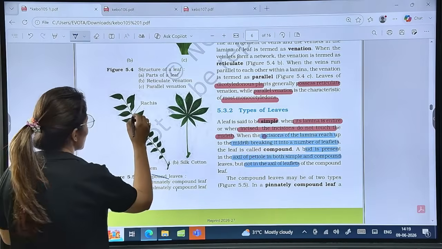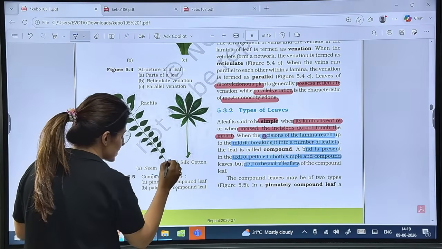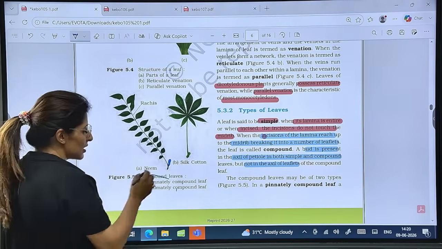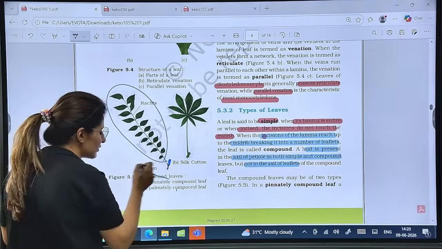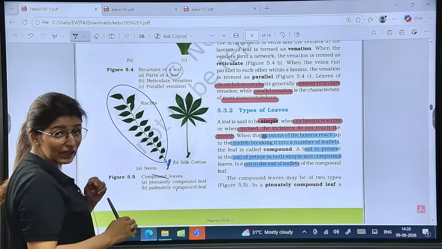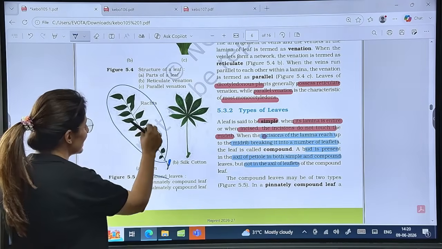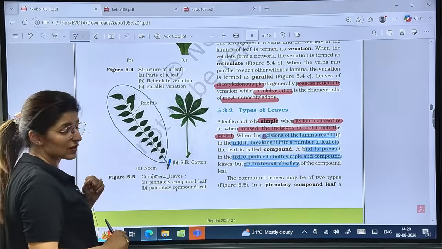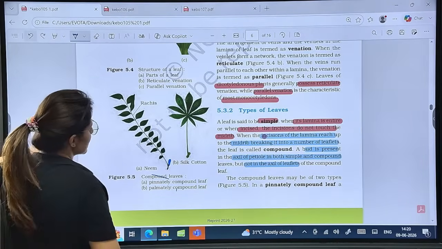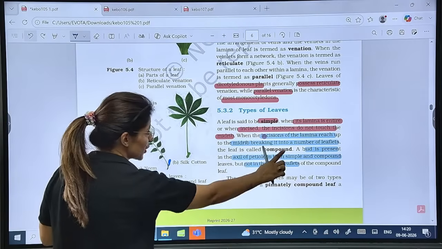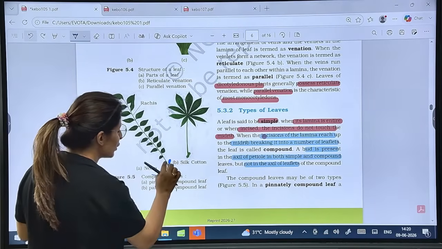So see here, the bud will be present here. This is the bud. The whole structure ahead of this bud represents a complete leaf. But this one leaf is formed of small leaflet-like structures, so hence it is a compound leaf. Is this clear? It is saying the bud is present in the axil of the petiole.